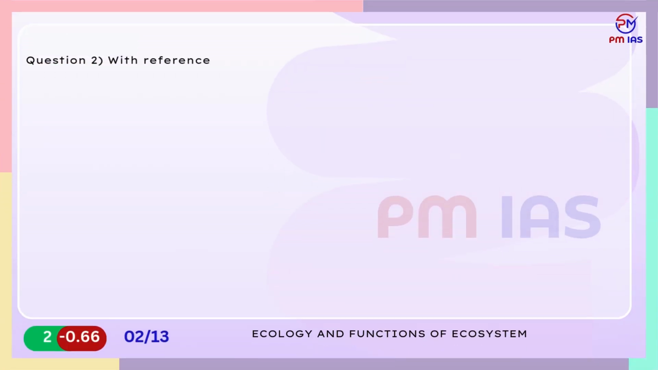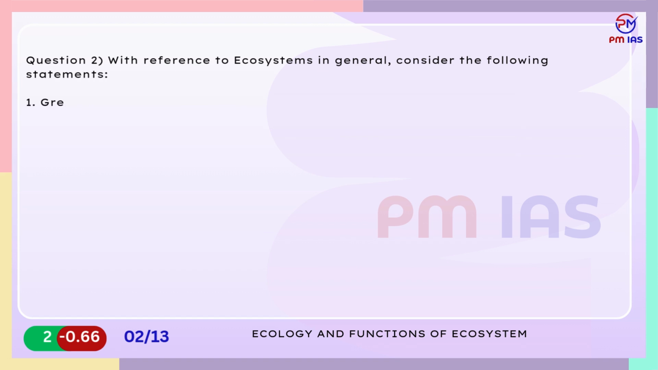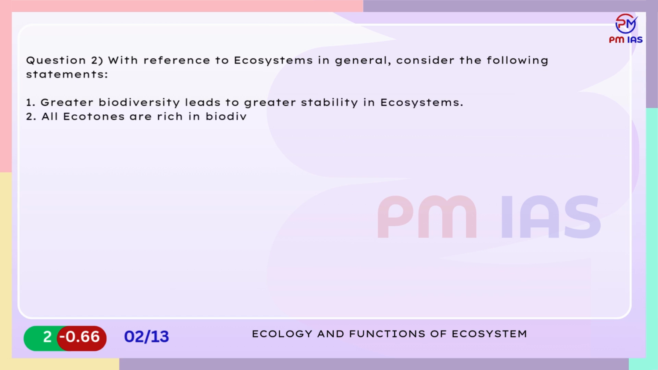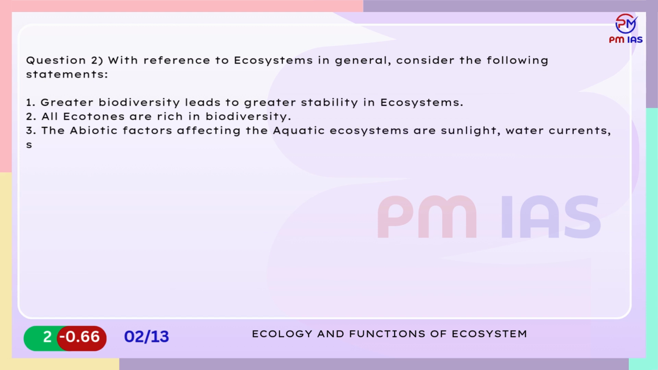Question 2. With reference to ecosystems in general, consider the following statements. 1. Greater biodiversity leads to greater stability in ecosystems. 2. All ecotones are rich in biodiversity. 3. The abiotic factors affecting the aquatic ecosystems are sunlight, water currents, salinity, microbes, depth and nutrients. Which of the statements given above are correct?